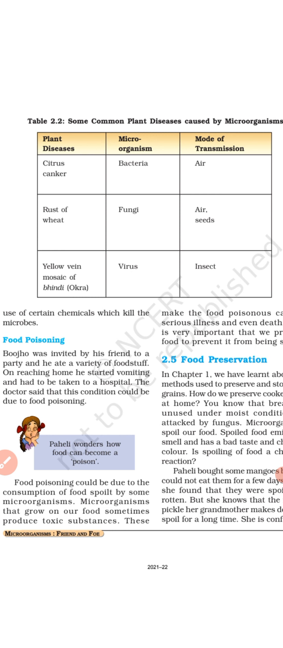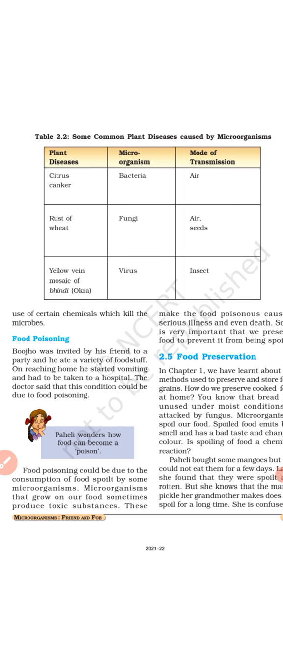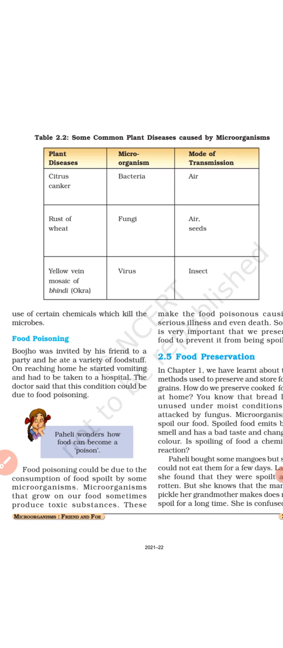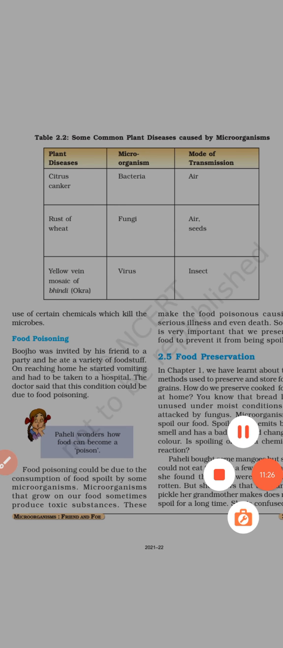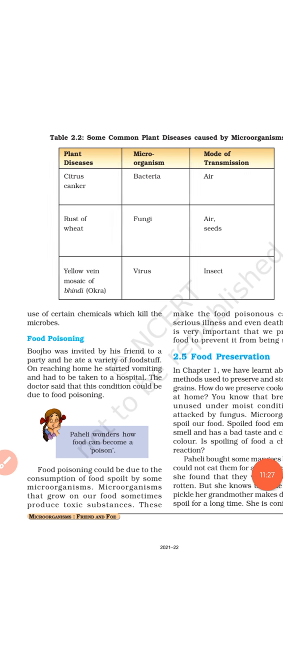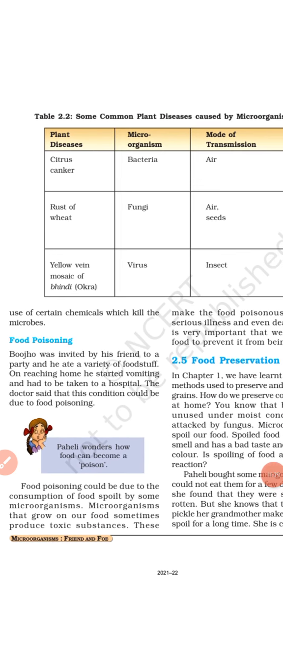So these are some of the symptoms of food poisoning: vomiting, diarrhea or loose motion, then pain in the abdomen or stomach, headache, fever. And sometimes food poisoning can cause serious illness and even death of the person. Clear? So see what is given in your book about food poisoning.